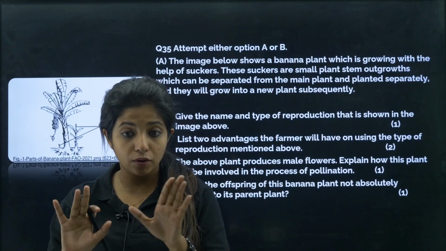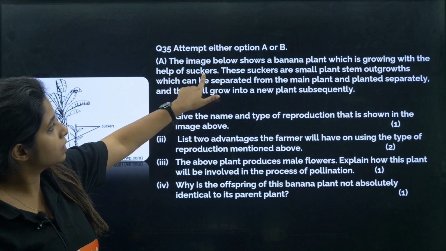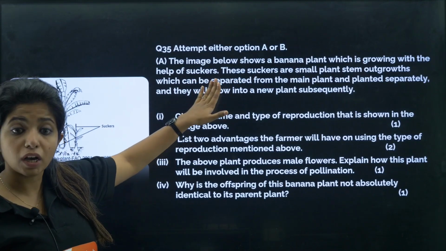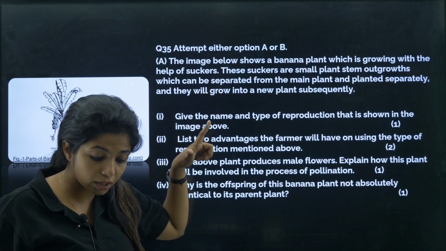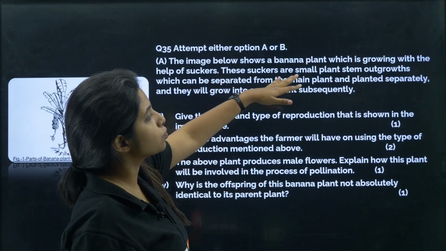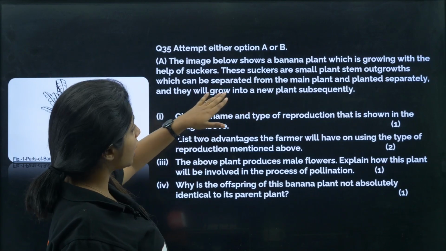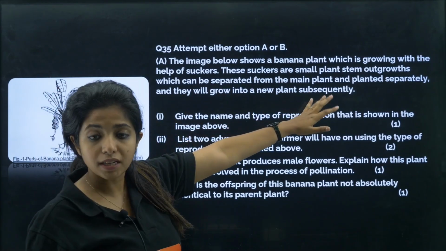But here the flowers are not the ones that are going to help with reproduction. Who is going to help? Here it is suckers, which is growing with the help of suckers. That means here it is showing asexual mode of reproduction. And what do you call asexual mode of reproduction in the case of plants? You call it vegetative propagation. So, these suckers are small plant stem outgrowths which can be separated from the main plant and planted separately, and they will grow into a new plant subsequently.